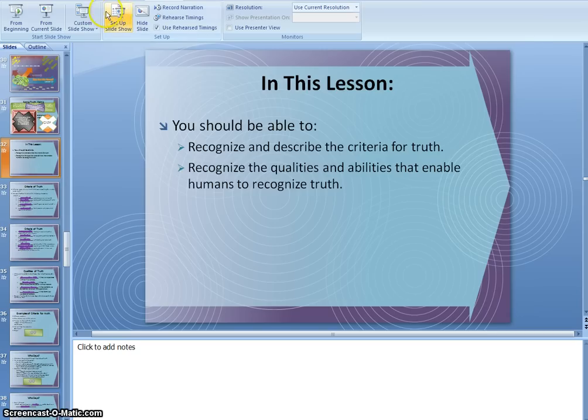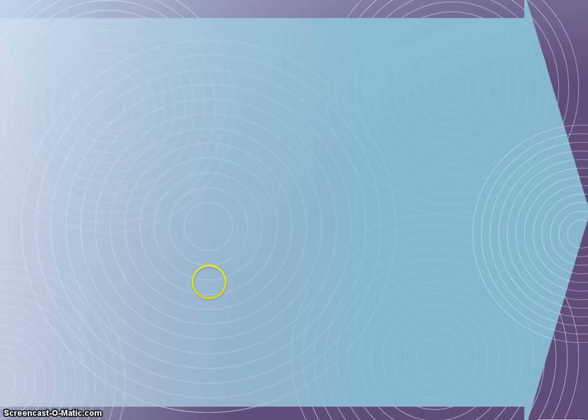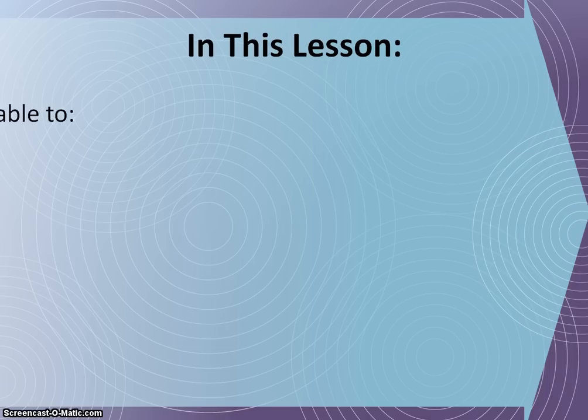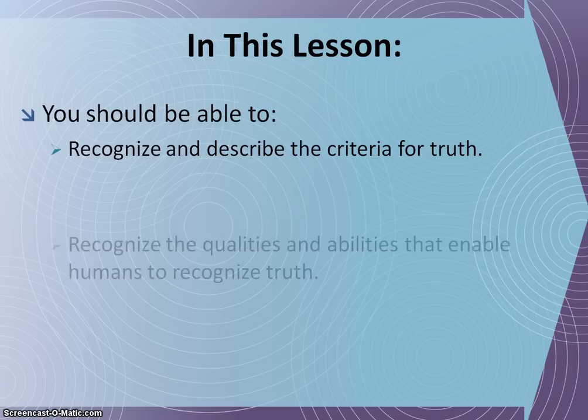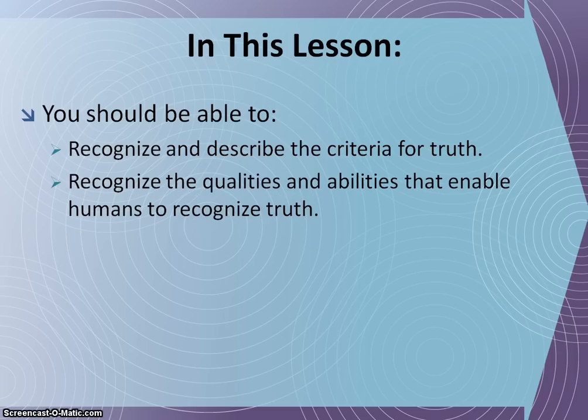In this lesson, we are going, as I just said, to be talking about the criteria for truth. We've been talking about truth in class. We've said that truth is transcendent. It comes from outside of us, and at the same time we can perceive truth. And so we need to answer the question, if God created us with the ability to perceive truth, what criteria must truth follow? And so by the end of this video lesson, you should be able to recognize and describe the criteria for truth, and also recognize the qualities and abilities that enable humans to recognize truth.